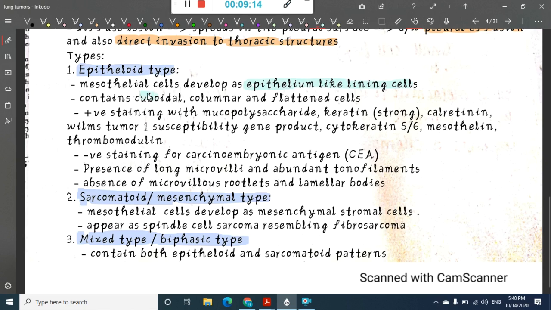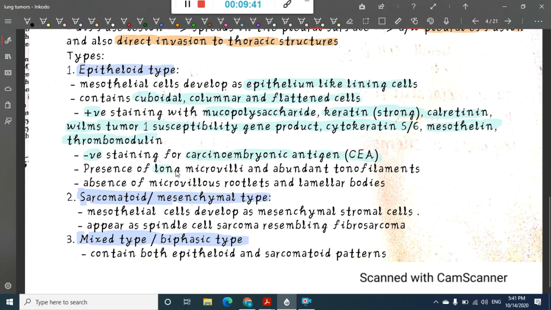These contain cuboidal, columnar and flattened cells. This is important: they stain positive for mucopolysaccharides, strong keratin, calretinin, Wilms tumor 1 susceptibility gene product, cytokeratin 5 or 6, mesothelin and thrombomodulin. They show negative staining for carcinoembryonic antigen.